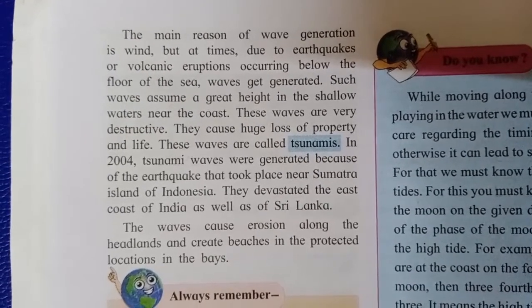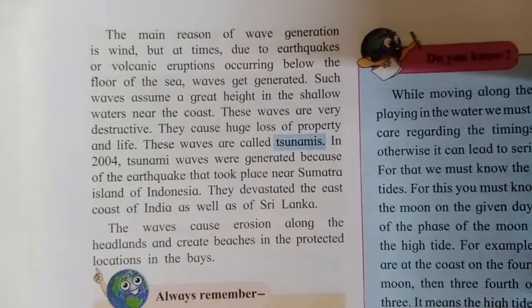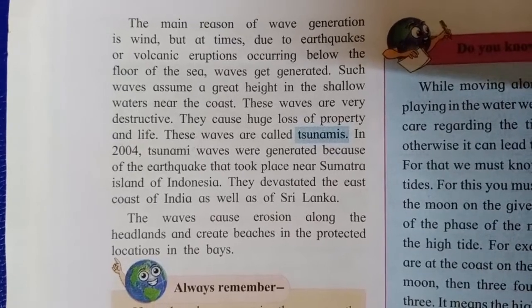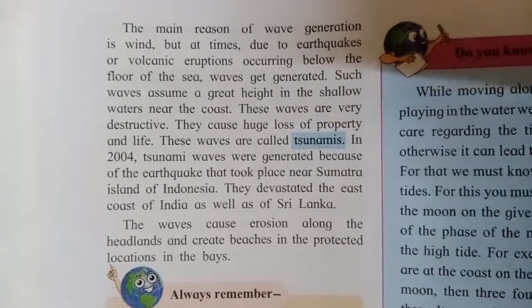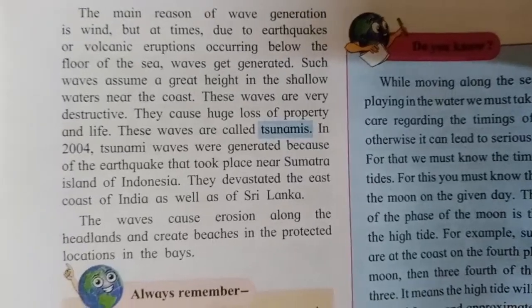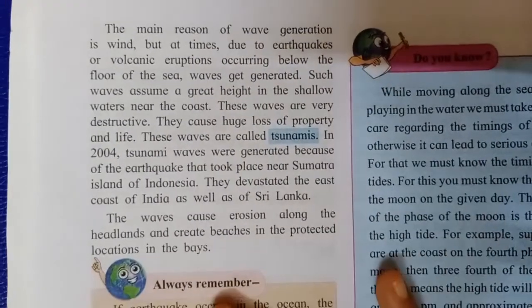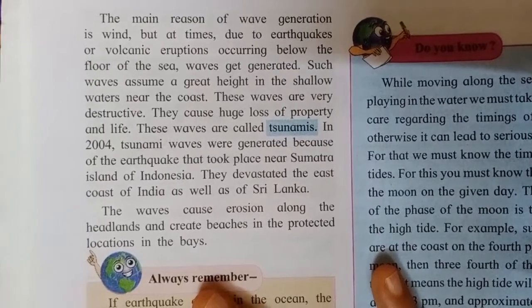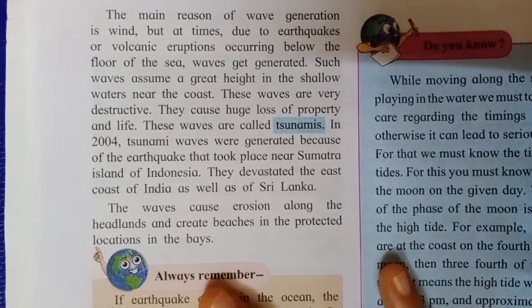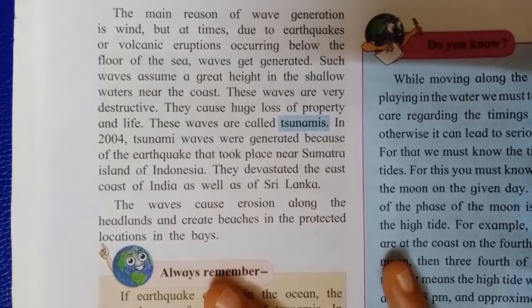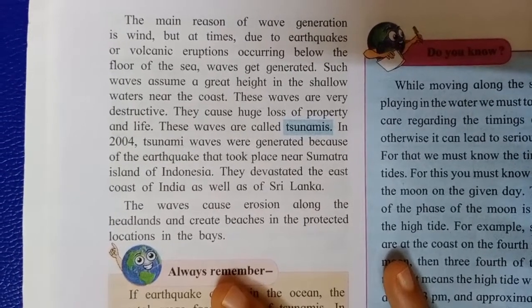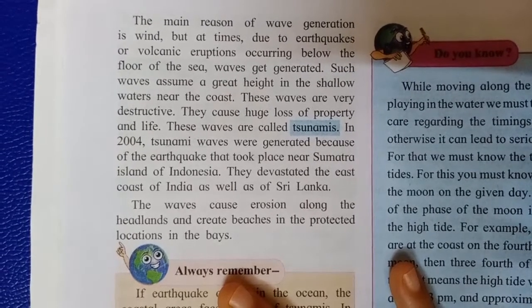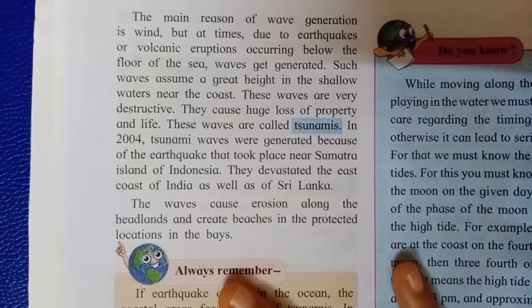sometimes there is an earthquake or a volcanic eruption. So this earthquake or volcanic eruption which has occurred in the interior of the ocean below the floor of the sea generates waves, and because of them there are big waves which come onto the seashore. As I had given you the example of the tsunami, it was also the same thing. There was an earthquake which had occurred in the floor of the sea, in the interior of the sea,